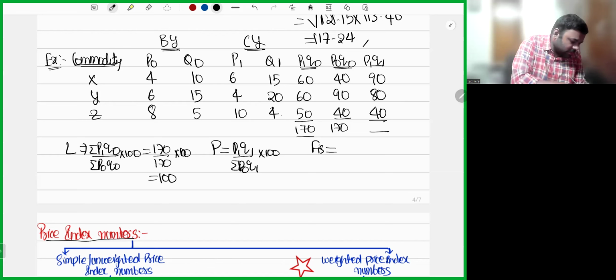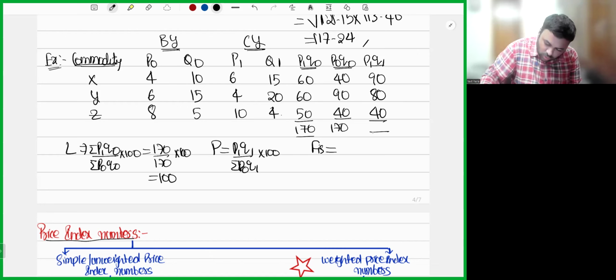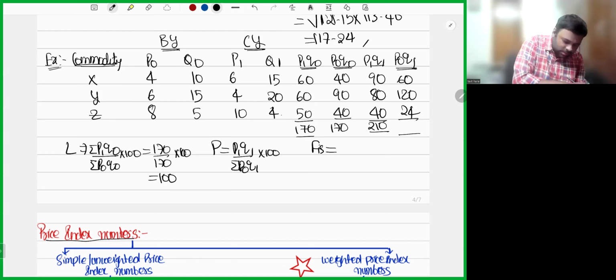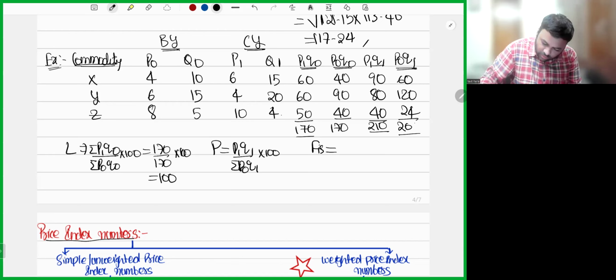So 90 plus 80 plus 40, 210. Next, P0Q1: 15 into 4 is 60. 120. 8 into 4, 24. 60 plus 120 plus 24, we have 204. 210 by 204 into 100.